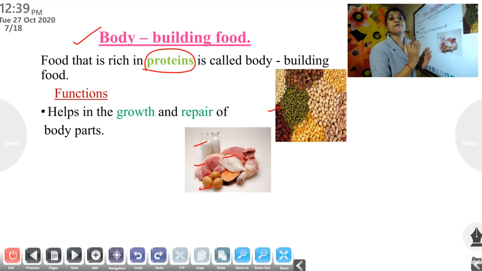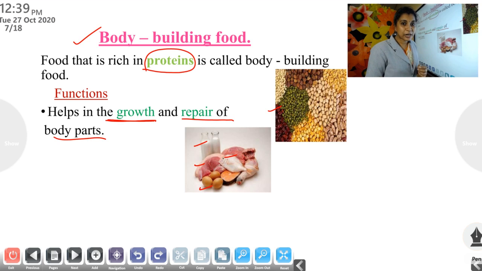And they have some special functions. It helps in the growth of a human being. You are growing children, right? For proper growth, you need to have proteins. So growing children need more protein food. And second function, it helps in the repair of body parts.